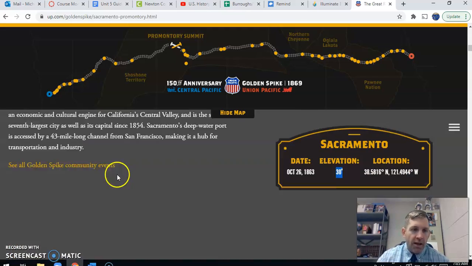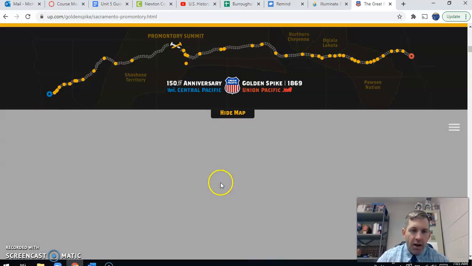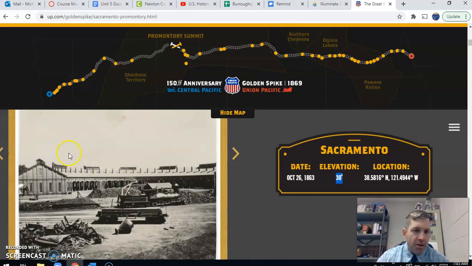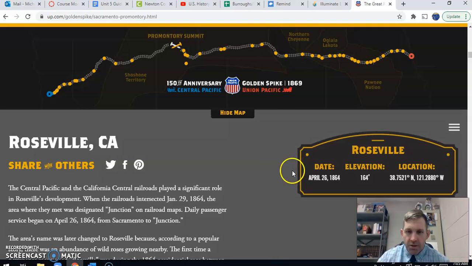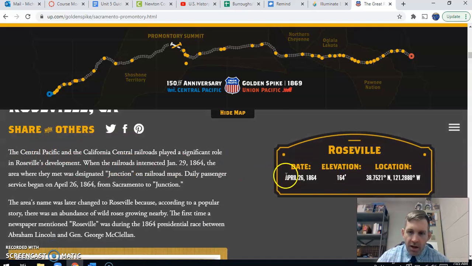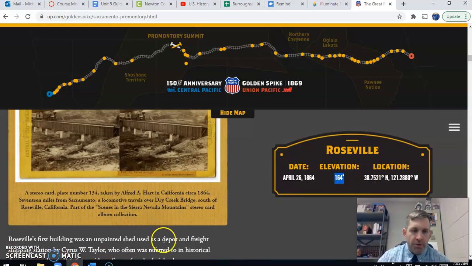All right. And guys, you don't necessarily need to read every single one of these things. But maybe what's above the picture might be the most important. Just throwing that out there. So you can see, you can go down again. Okay, this is a little bit later date. You can see the elevation. Again, here's a primary source.